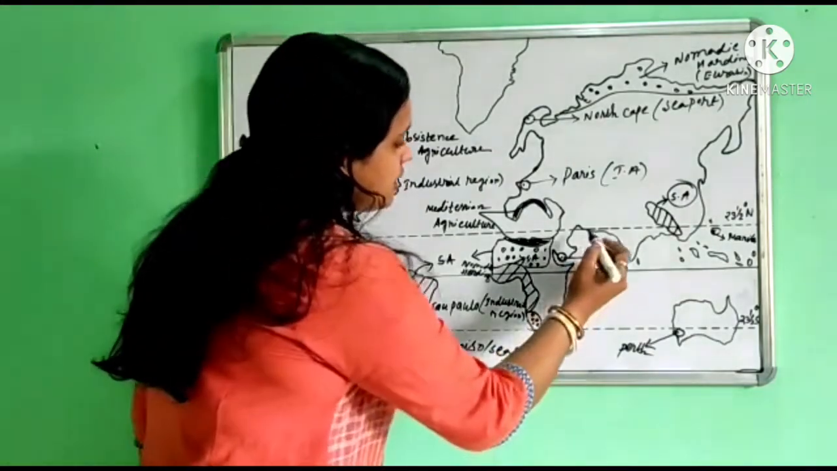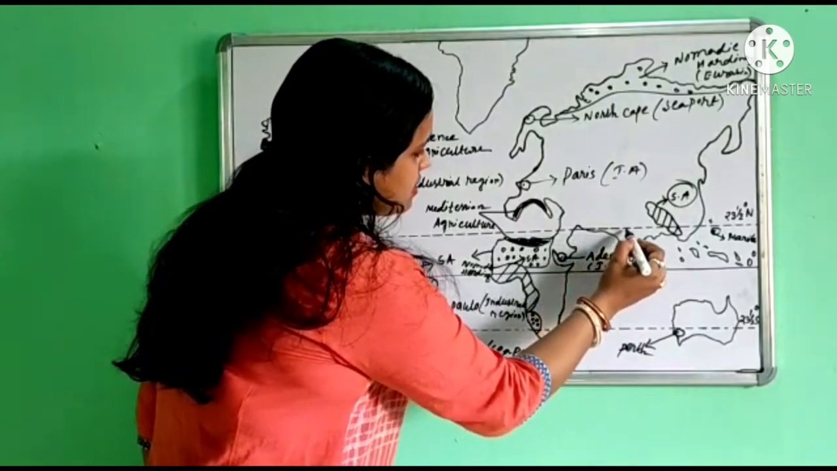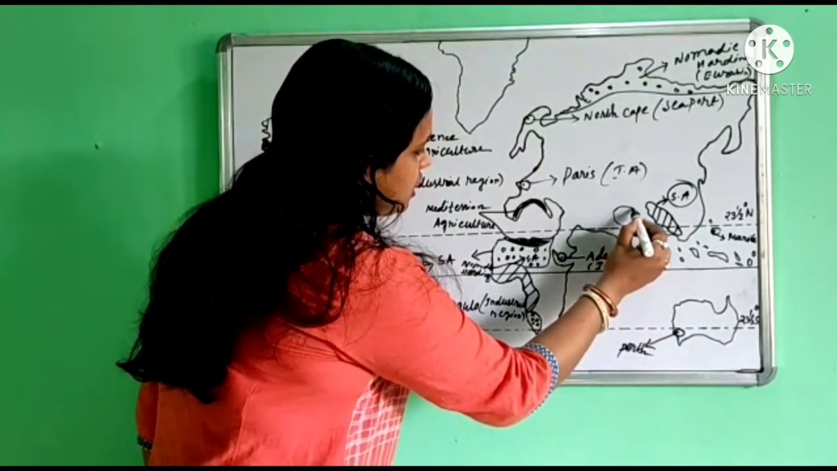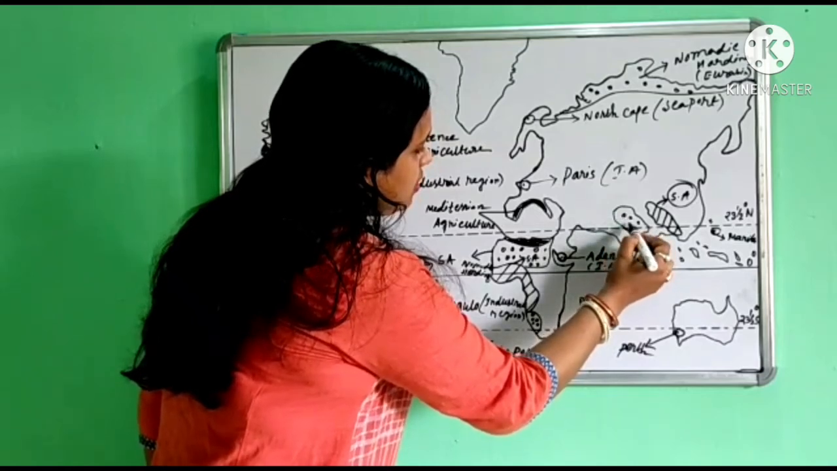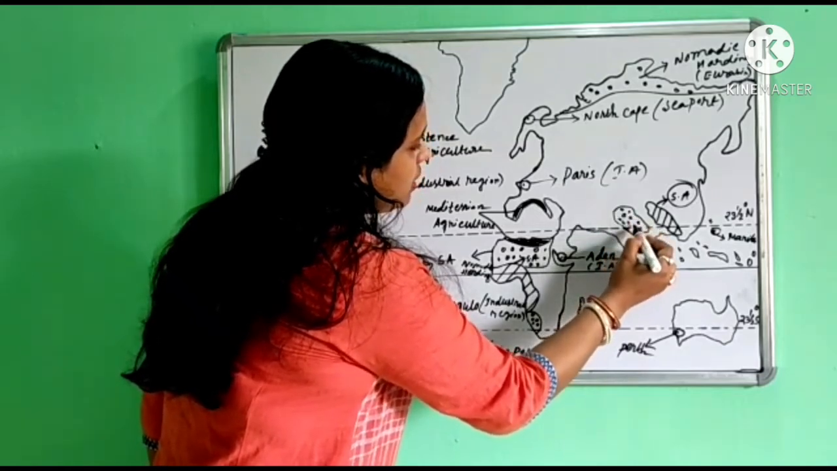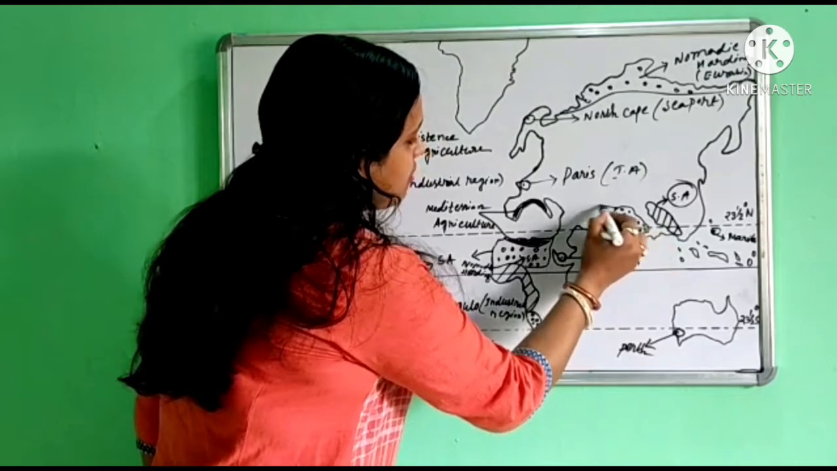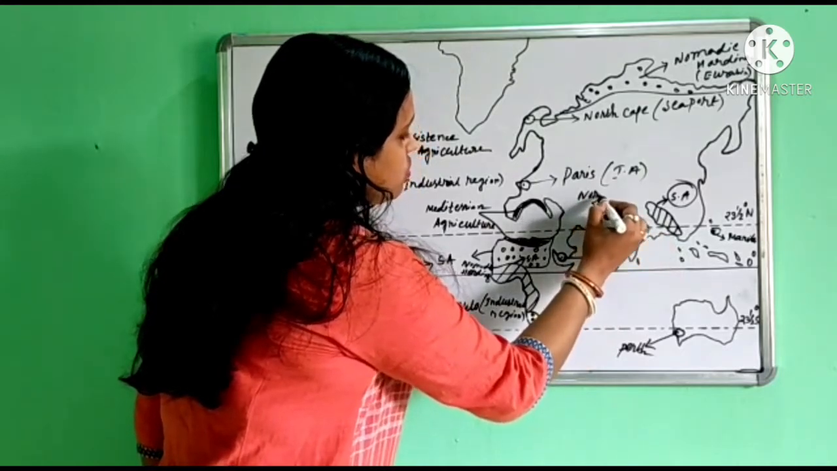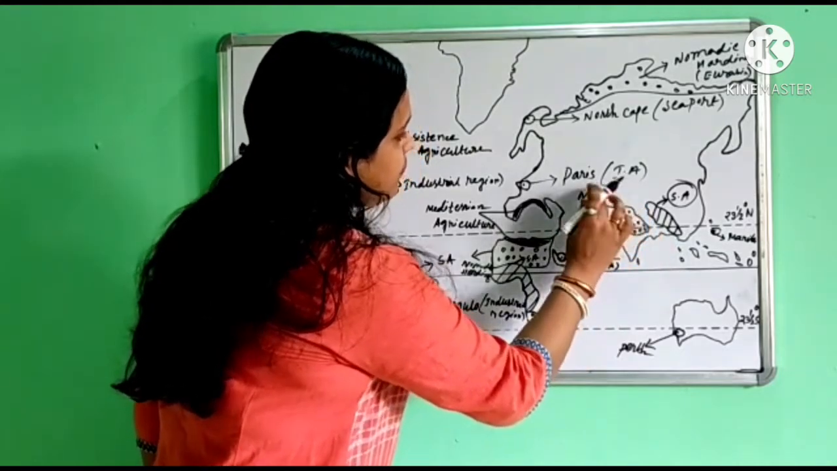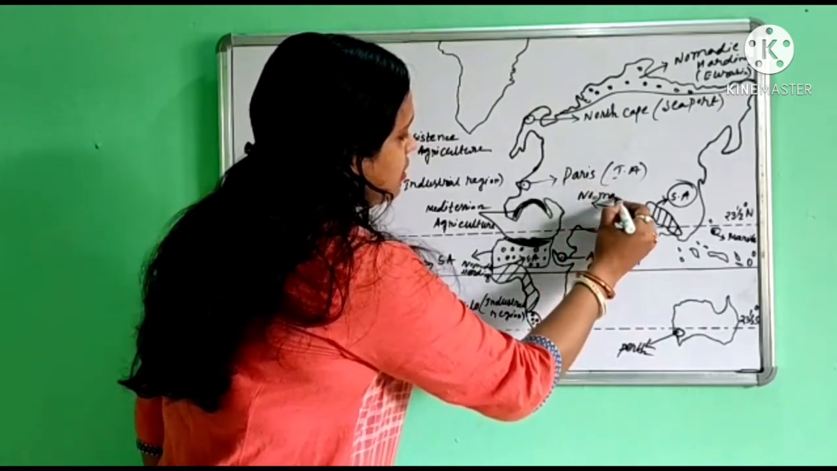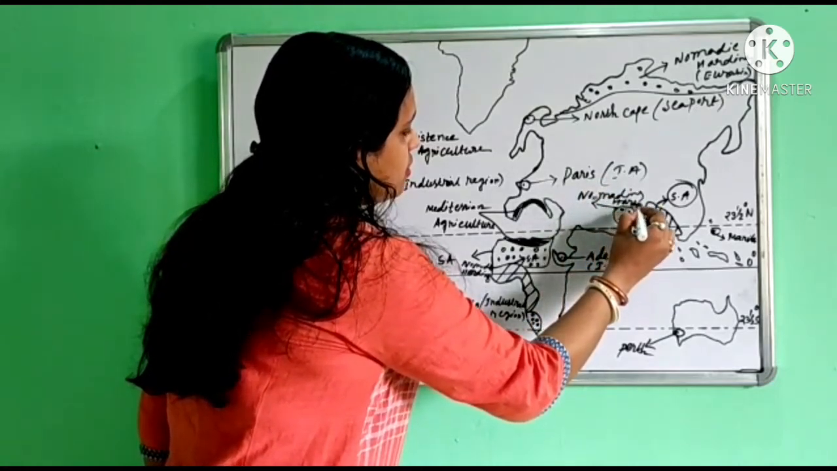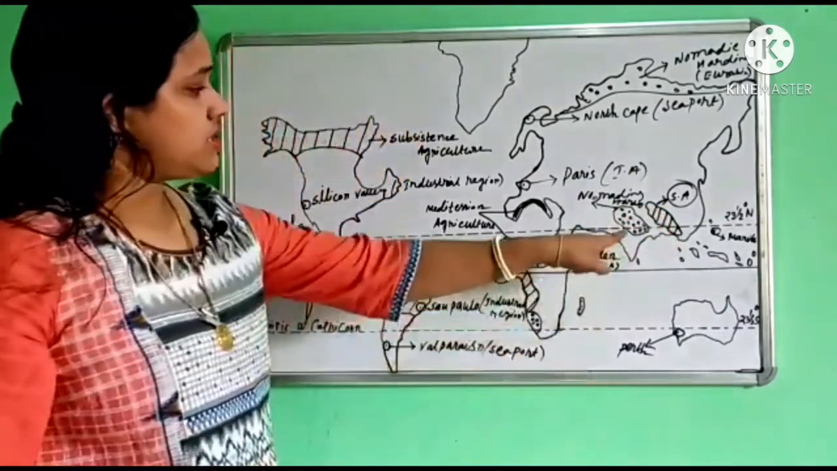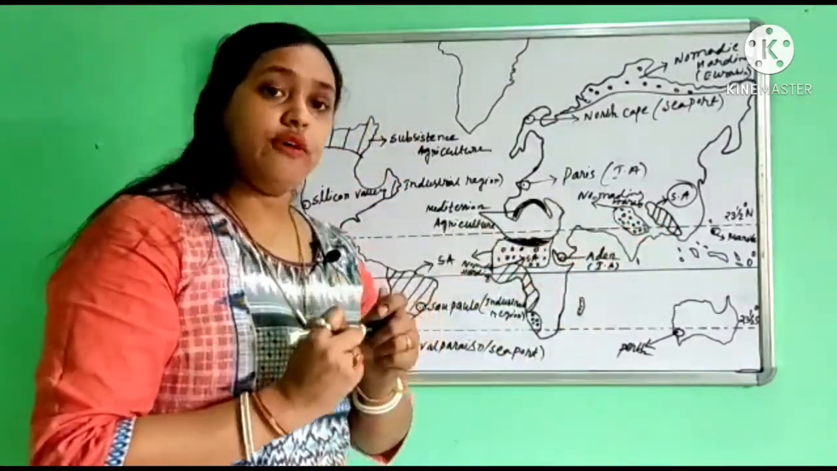Then obviously the central part of Asia, including China, is also included in the nomadic type of herding. So this is also nomadic herding. Okay, this is China and some parts of Asia.